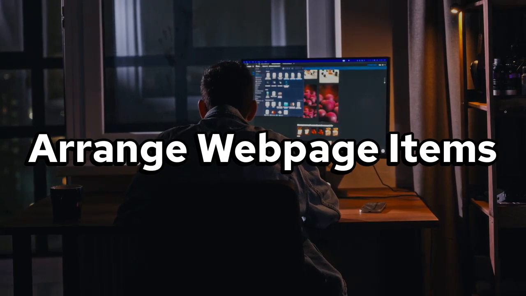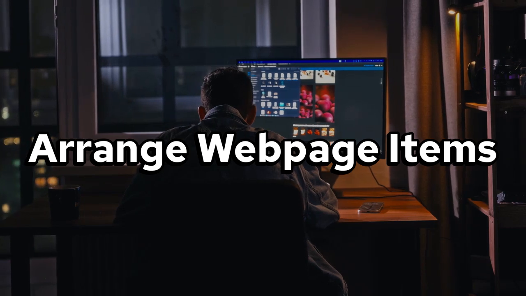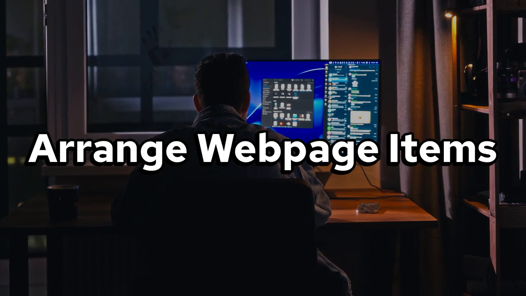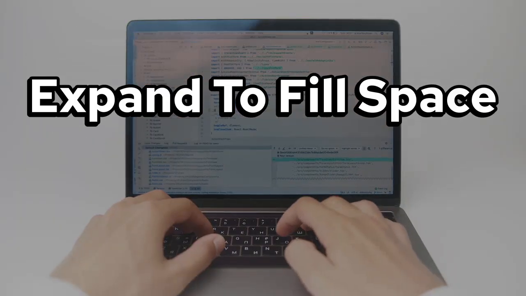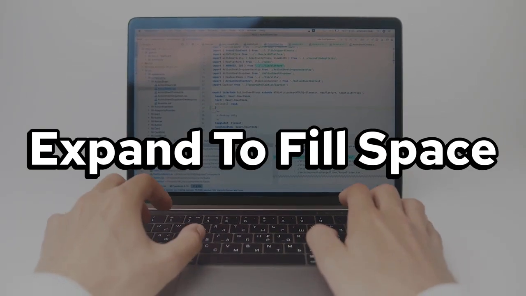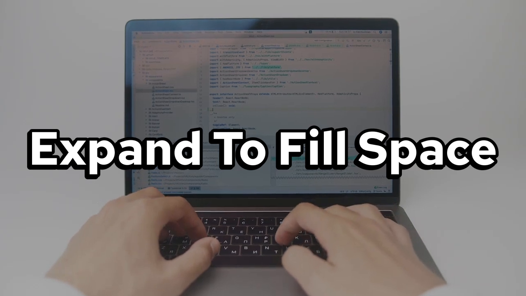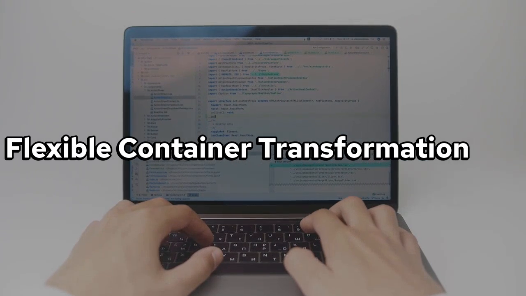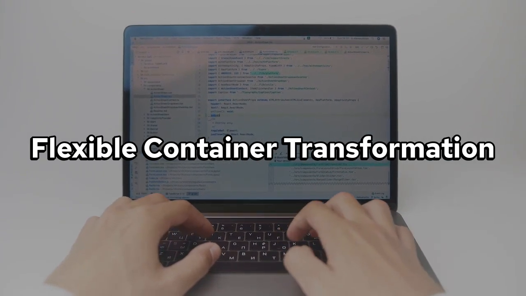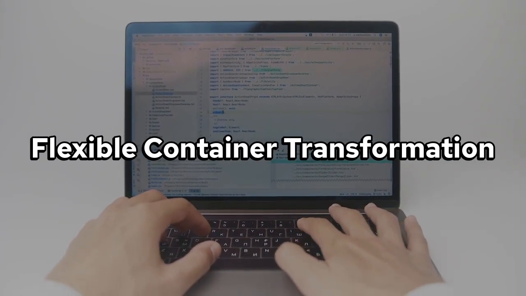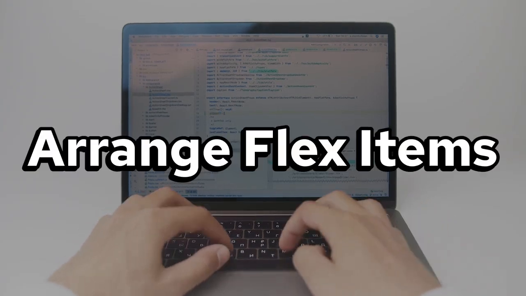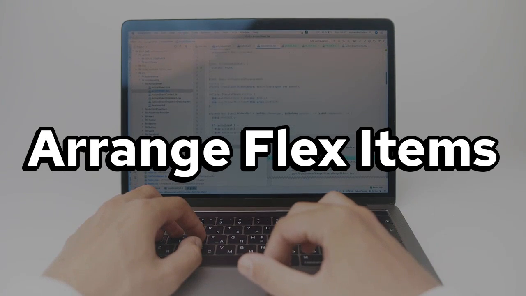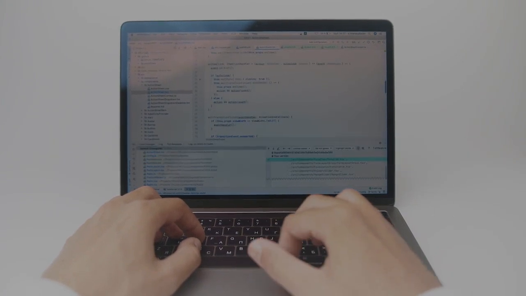Have you ever wanted to arrange items neatly on your web page without them bumping into each other or creating awkward gaps? Perhaps you have tried to center something perfectly or make elements expand to fill available space. The CSS property display: flex transforms an HTML element into a flexible container, giving you powerful control over how its direct child elements, known as flex items, are arranged and spaced out.